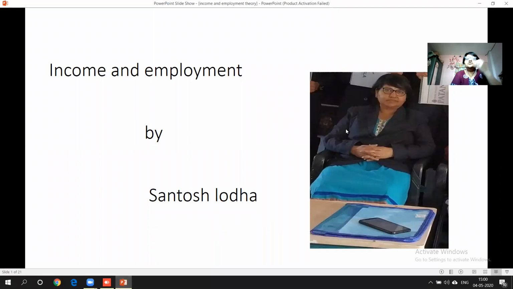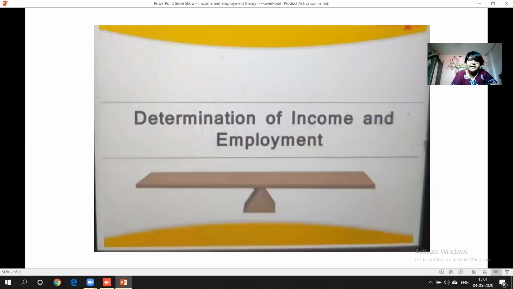As I said, today's topic is income and employment, that is determination of income and employment. We are going to do the first part of determination of income and employment, that is aggregate demand and related concepts of it, right? You already studied in your microeconomics in 11th standard what is demand. Today we are going to study aggregate demand.